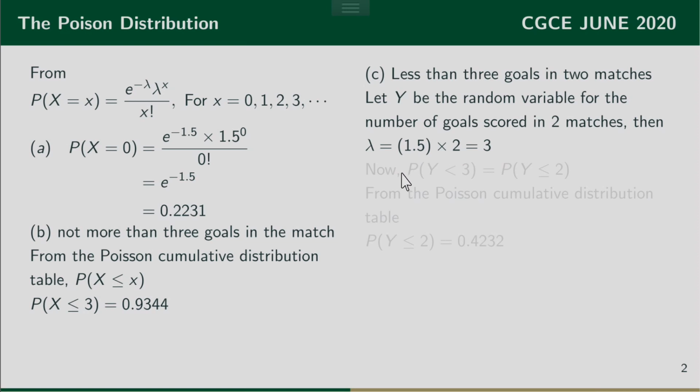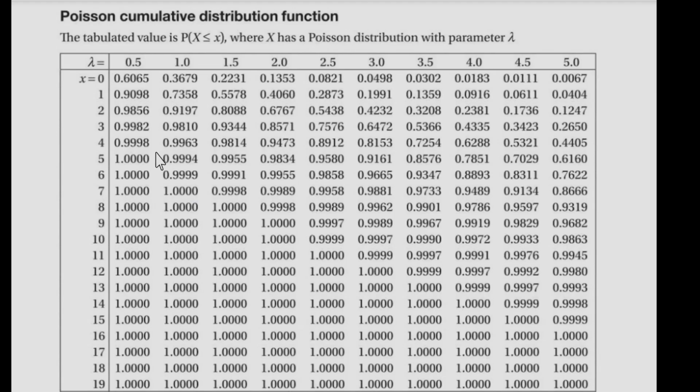Now I'm looking for the probability that fewer than 3 goals are scored in 2 matches. So the probability that Y is strictly less than 3. Since Y is a discrete random variable, a number strictly less than 3 should be 2. So I'm looking for the probability that Y is less than or equal to 2. So I'll return back to the Poisson cumulative distribution table, and the new value of lambda is 3.